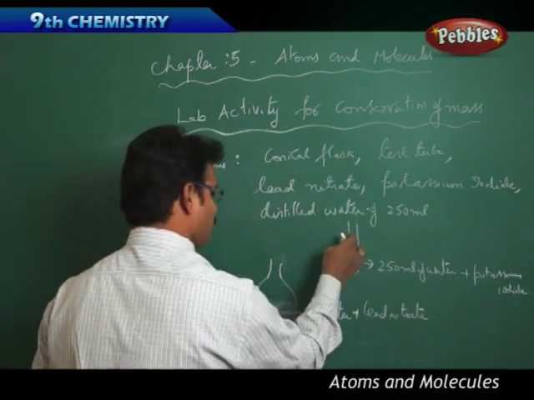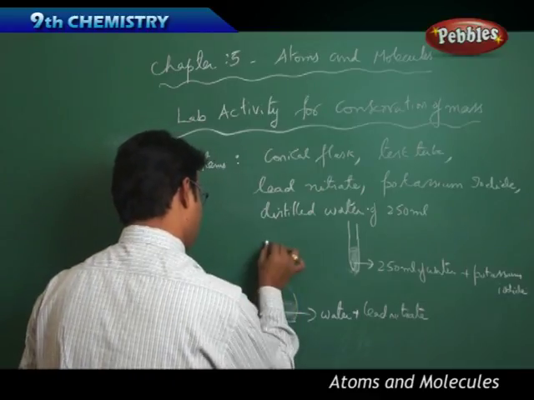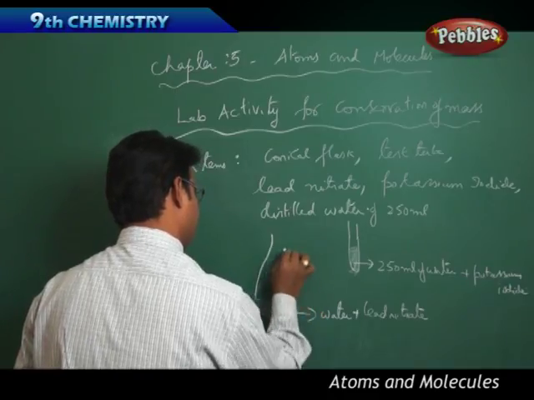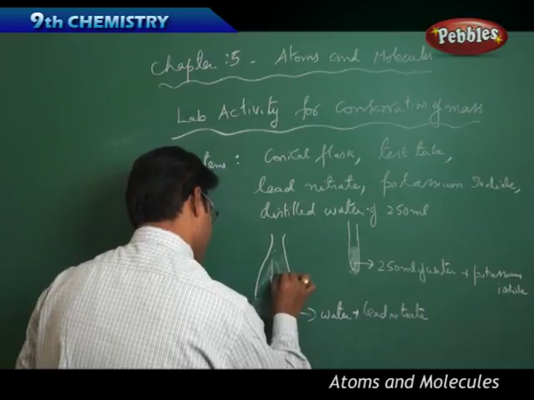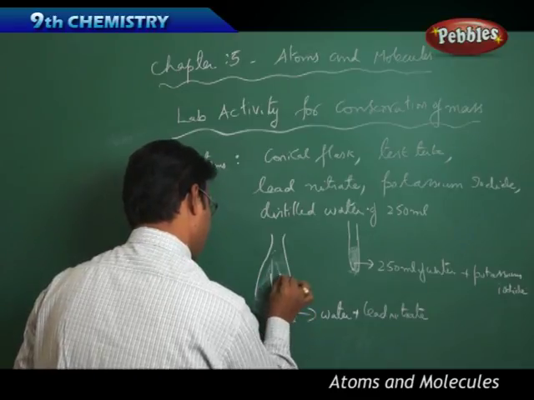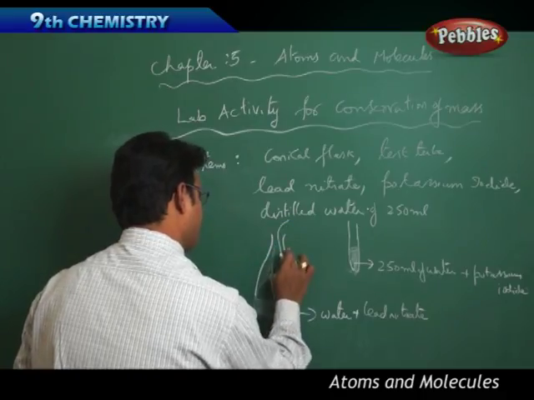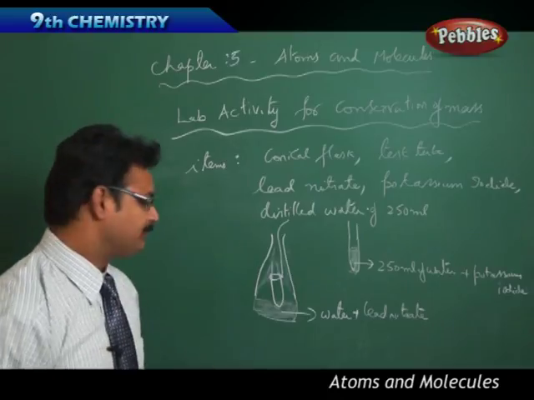Now keep the test tube inside the conical flask. So the conical flask should be very big. Now inside you have a test tube like this. It's tied to a thread. It is hanging through a thread from outside, so it is inside the conical flask.